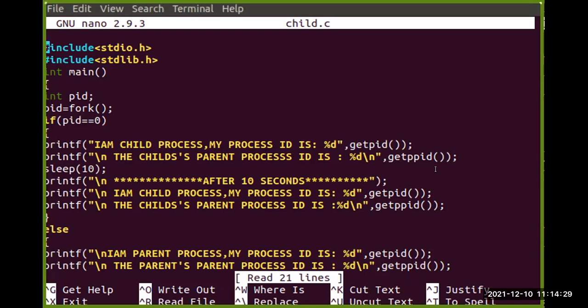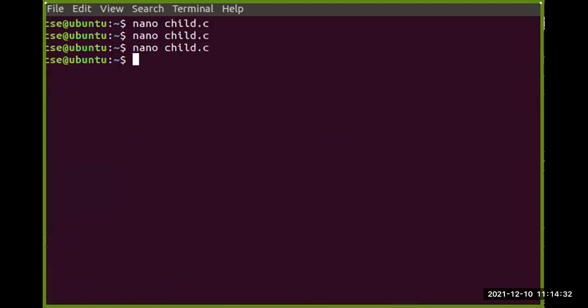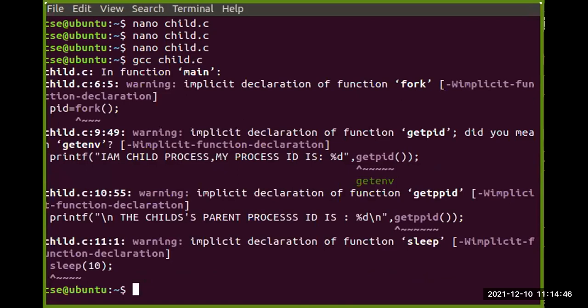So let's run this particular program. To run it, first of all we need to compile it: gcc child.c. We can see we are getting several warnings regarding the functions. That is not any type of issue; warnings do not mean any problem there. So fine, there are some warnings, right? Now we need to run this program, that is ./a.out.